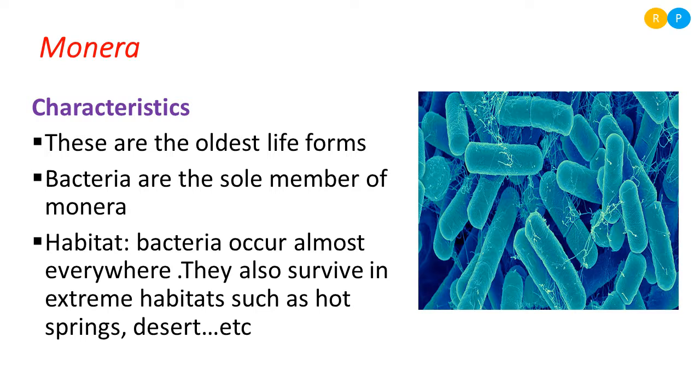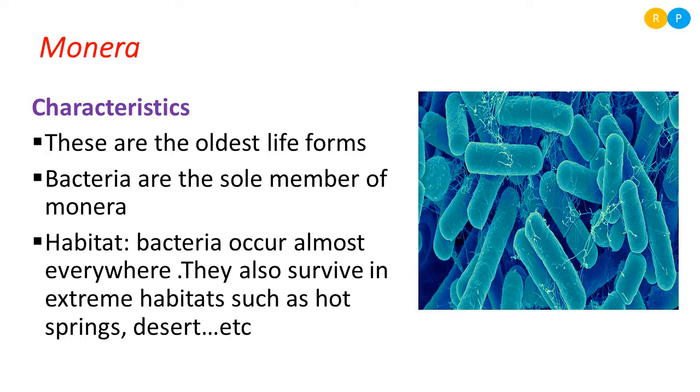So let us see the characteristics. One characteristic is that these are the oldest life forms. Bacteria are the oldest life forms existing on earth. If you see the evolution, whatever life forms we see nowadays, they are all formed from a common ancestor. That is evolution. That common ancestor is nothing but one of the oldest life forms. The early formed organism on the earth is called the oldest life form.